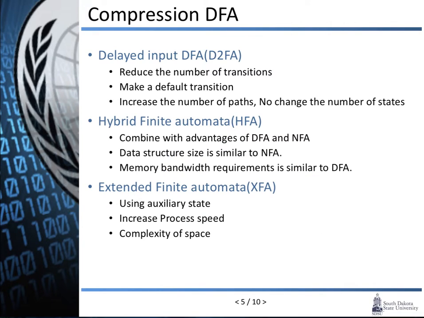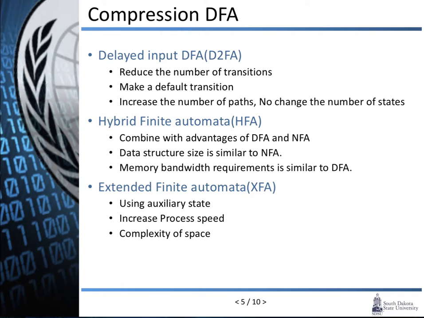The first compression DFA method is D2FA, which is similar to the DFA structure. D2FA makes default transitions to reduce transitions and improve efficiency. As a result, D2FA can reduce transitions as compared with DFA. Second, HFA combines advantages from different automata, which include data structure size from NFA and memory bandwidth from DFA. Third, XFA simplifies the states of DFAs to reduce states, and then the simplified DFA states are composed.